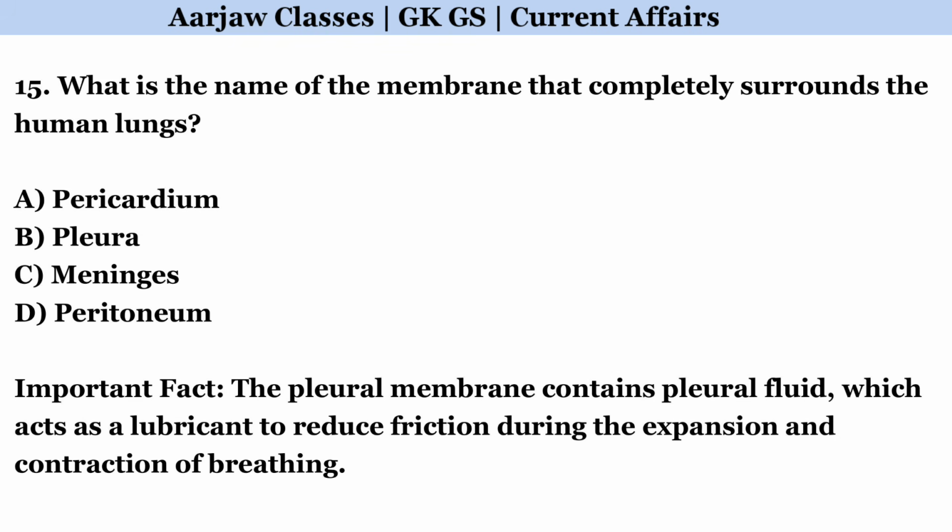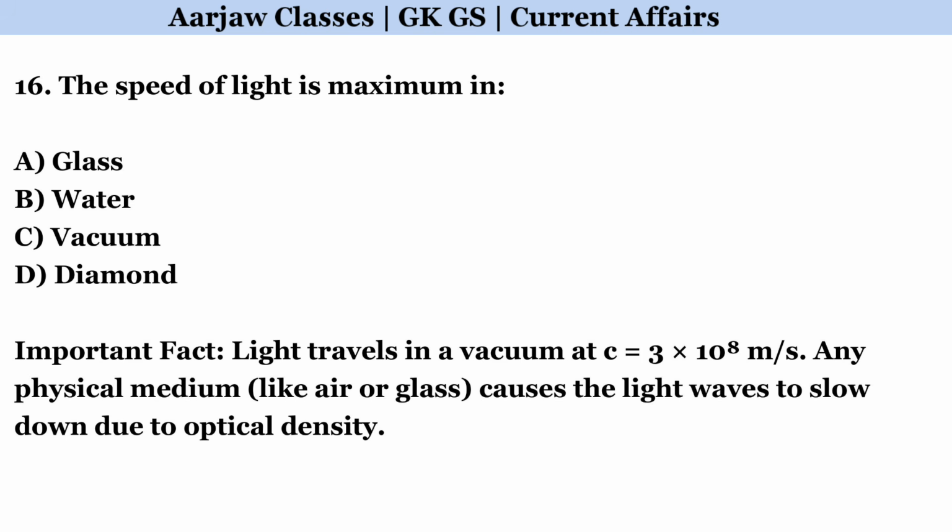What is the name of the membrane that completely surrounds the human lungs? Correct option is B, pleura. The speed of light is maximum in. Correct option is C, vacuum.